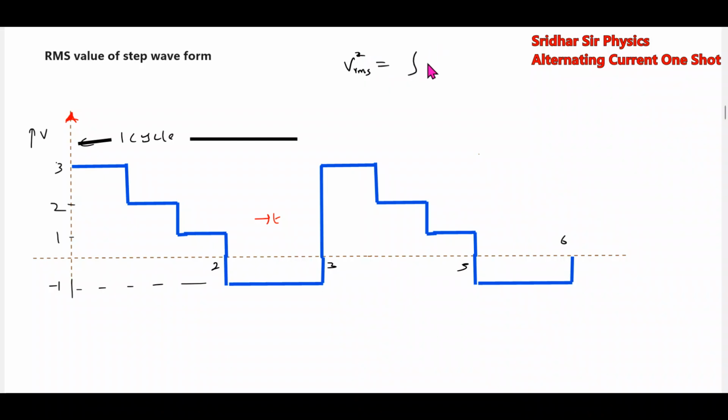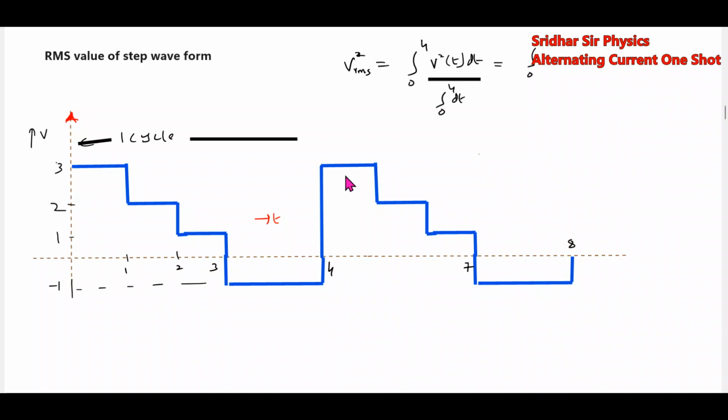VRMS square equals, from 0 to 3 it is equal to V square. I'll do one thing, we'll make these changes. This will be 4, 7, this will be 8. 0 to 4 is one cycle. Calculations will become easier.